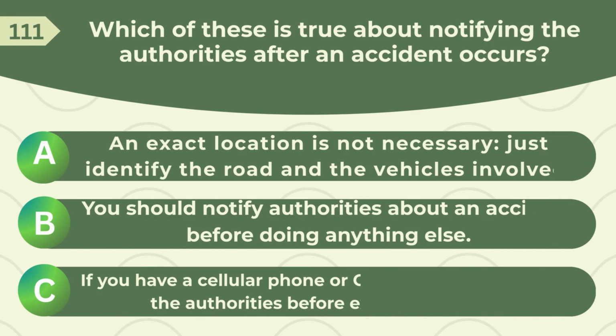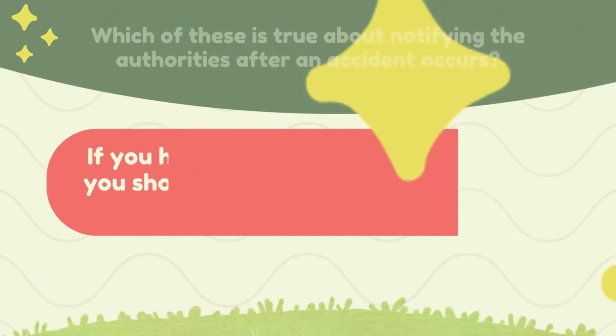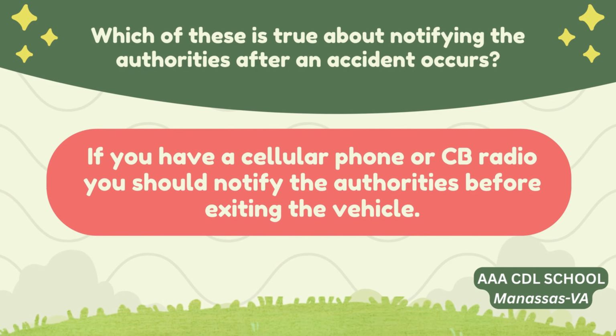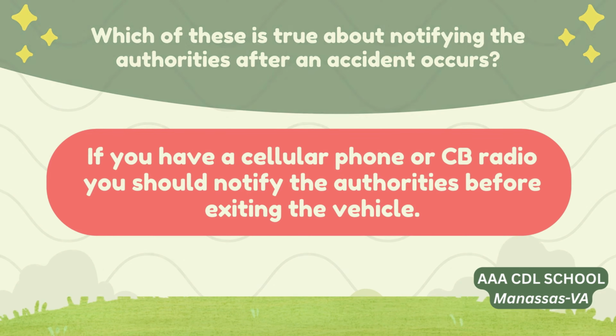Which of these is true about notifying the authorities after an accident occurs? A. An exact location is not necessary, just identify the road and the vehicles involved. B. You should notify authorities about an accident before doing anything else. C. If you have a cellular phone or CB radio, you should notify the authorities before exiting the vehicle. Correct answer: if you have a cellular phone or CB radio, you should notify the authorities before exiting the vehicle.